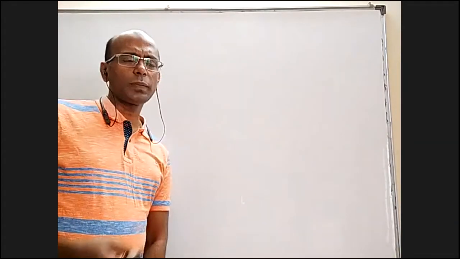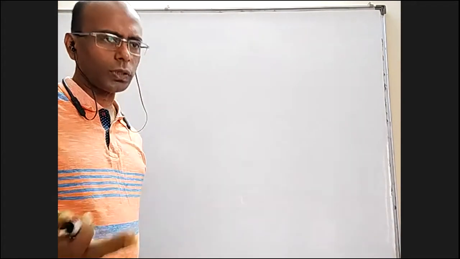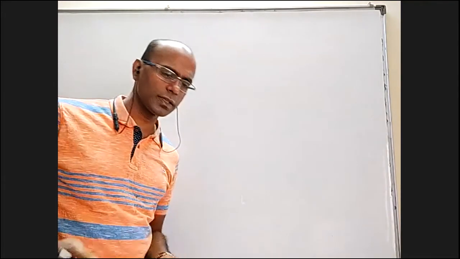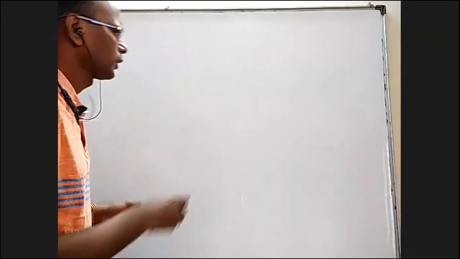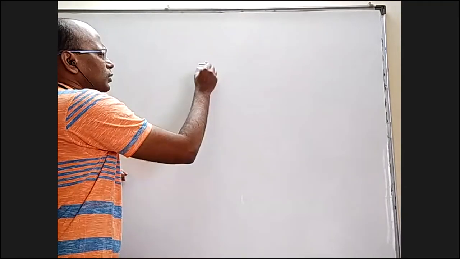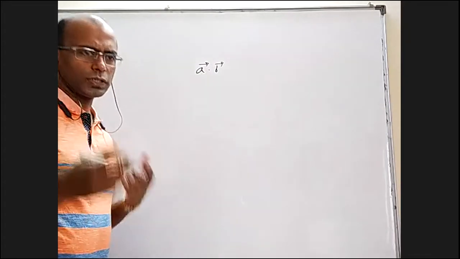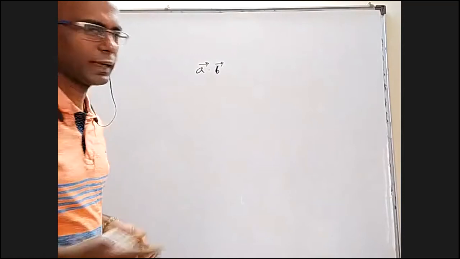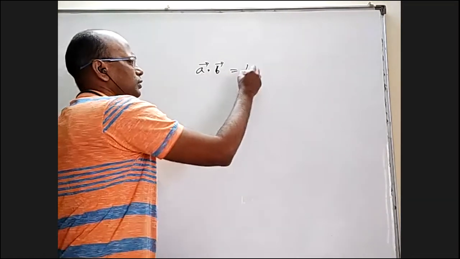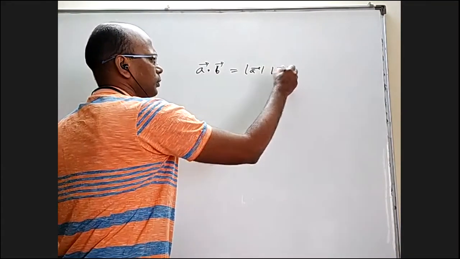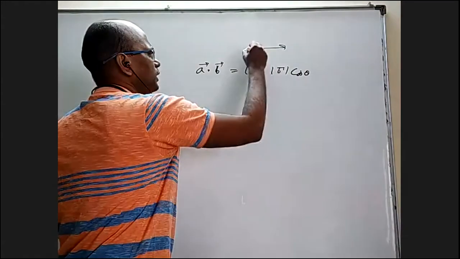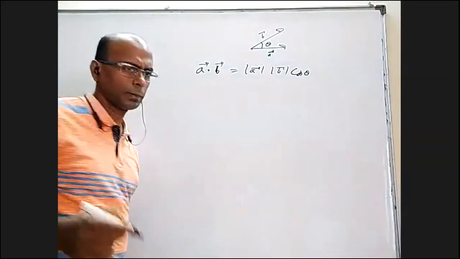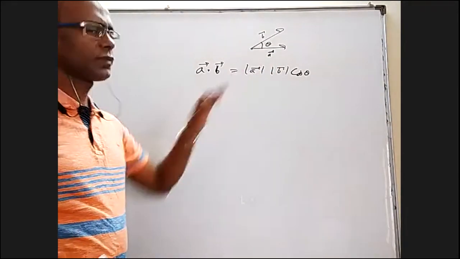Basically, you can multiply 2 vectors in 2 ways, where the final quantity can be a vector or a scalar. If the final quantity is a scalar, it is called dot product. Generally, we represent it as a bar dot b bar. a bar is a vector, b bar is a vector, but this whole thing is a scalar. It will have only magnitude, and the magnitude is mod a bar, mod b bar, cos theta, if the angle between a bar and b bar is theta. This is the definition.